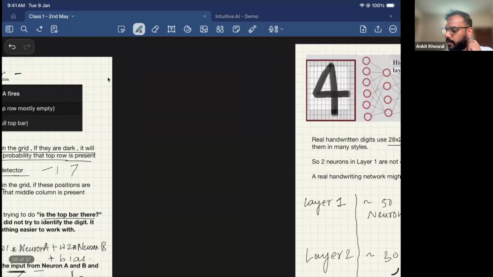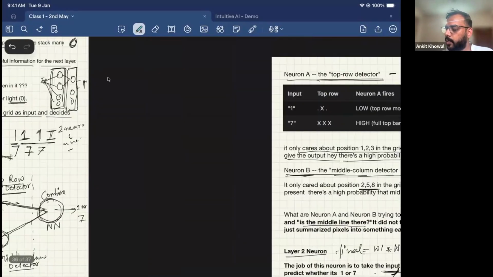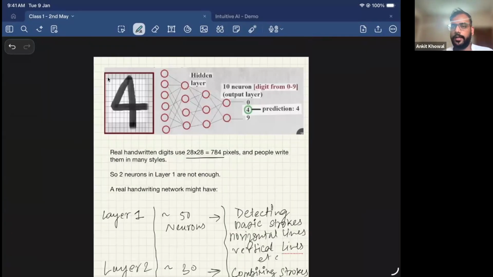Or do you guys have any question on this part, like how can we stack multiple neurons to come to a conclusion? Now we'll look at one program that shows how it works end to end.